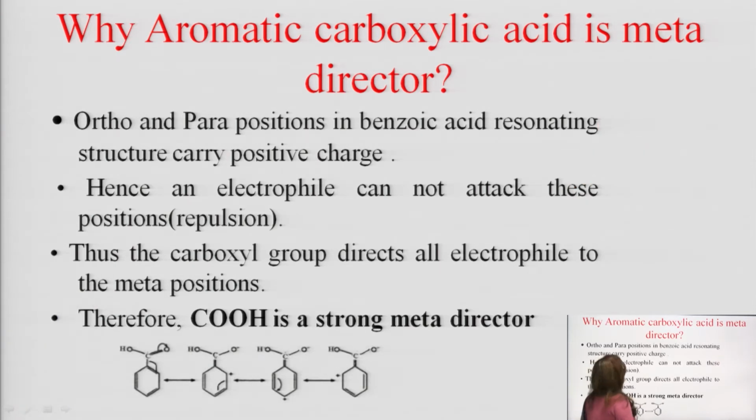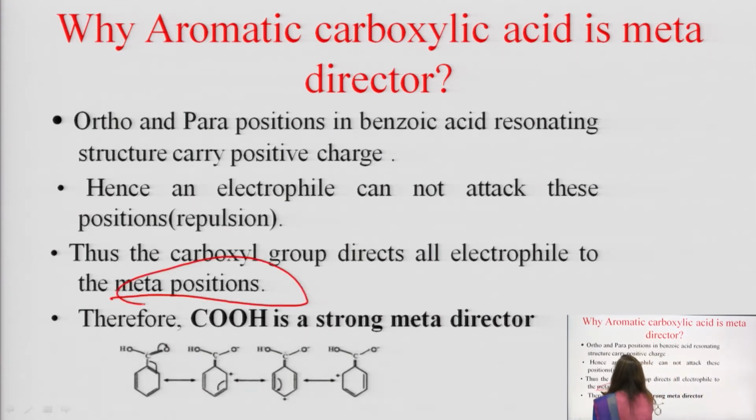So, ortho and para positions in benzoic acid's resonating structures always carry positive charge. Therefore, an electrophile cannot attack these positions, ortho and para. What is the meaning of electrophile? Electrophile is an electron lover. So, it always wants to attack the site that is rich in electrons. But the ortho and para positions of benzoic acid have a positive charge. That is why the only remaining position for an electrophile is the meta position.